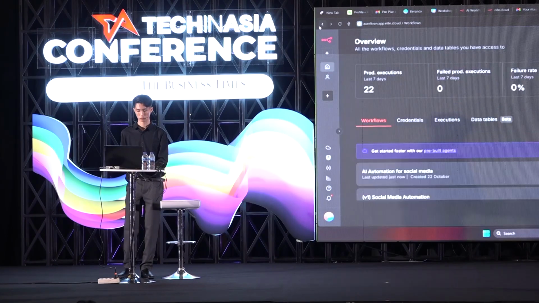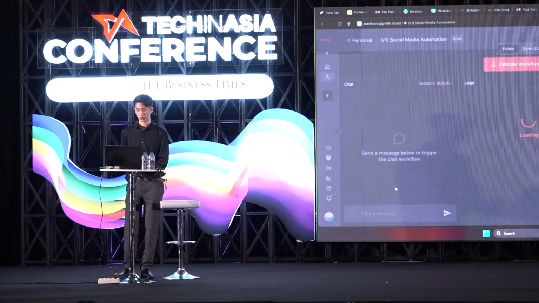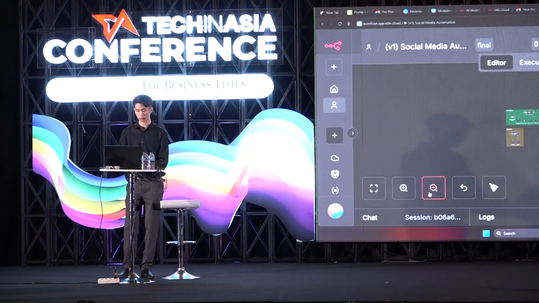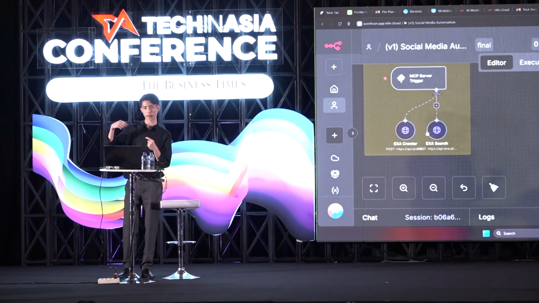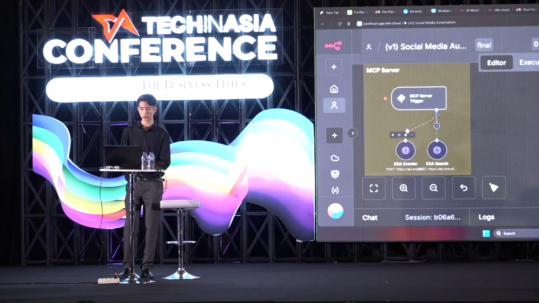So I will show the complete version. Okay, here. Save, we can just save it. So I have prepared the workflow. Additionally, I add the crawler. So instead of just adding the search for searching the news, it needs to crawl the page, right? So we need to add an extra crawler here, but that's the only thing that you need to add.